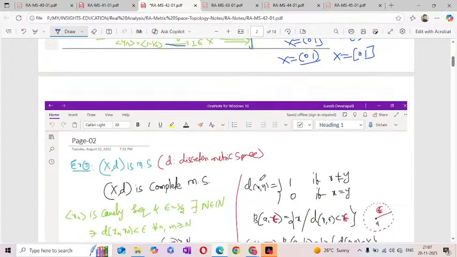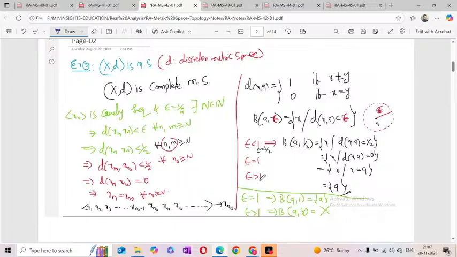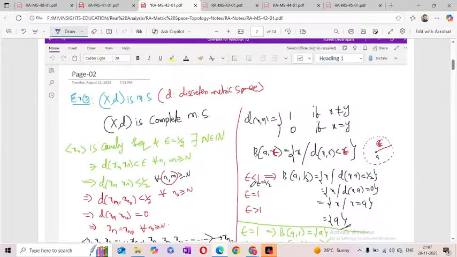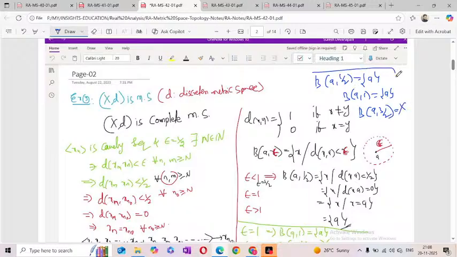Now I am taking the discrete metric, because we always have to compare with the discrete metric. We already saw this previously. B of a comma 1 by 2 is always the single-term set a. B of a comma 1 is also the single-term set a. B of a comma 3 by 2, which is more than 1, is the entire metric space. So the open ball in the discrete metric is either a single-term set or the whole metric space. Now I'm assuming that x is a Cauchy sequence.